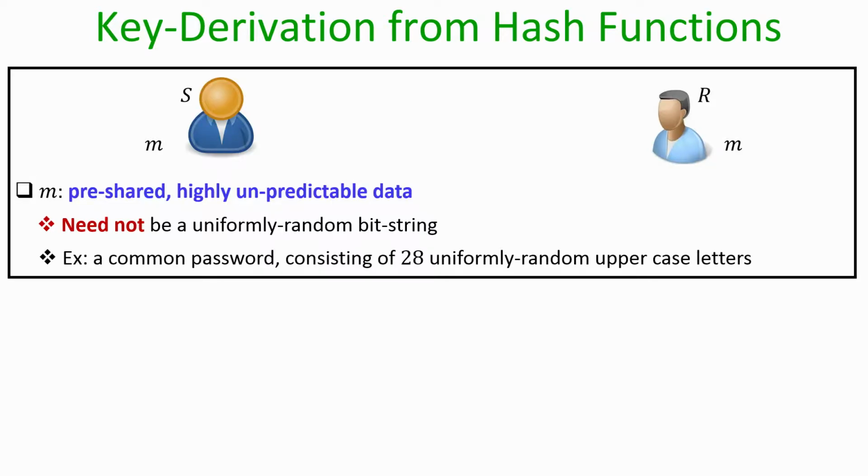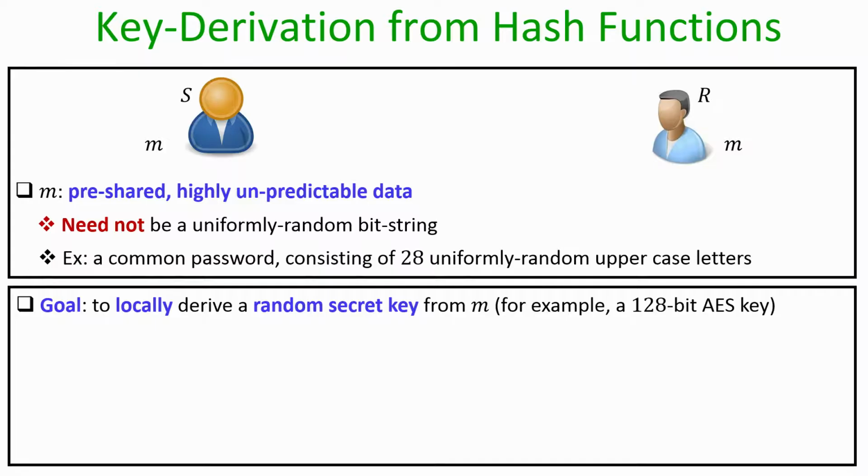So, that is the scenario, and the goal here is that the sender and receiver locally want to apply some function on their pre-shared data M and derive a random secret key.